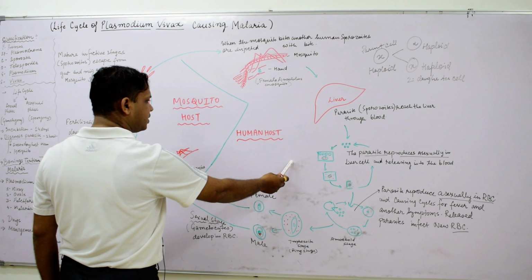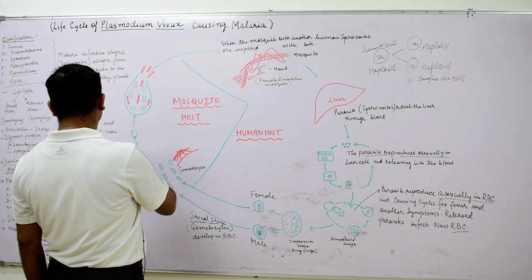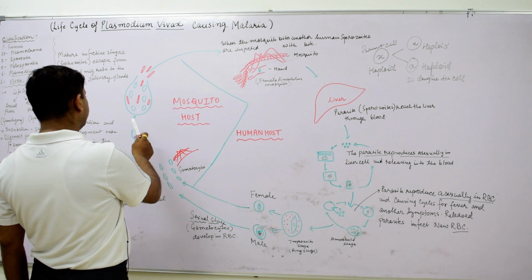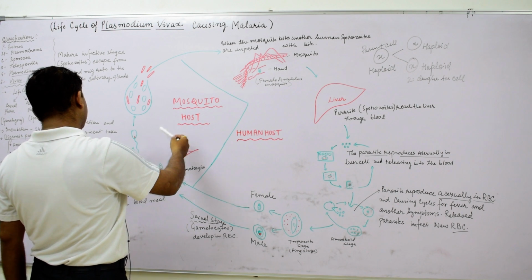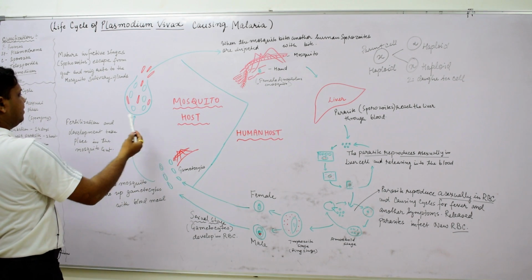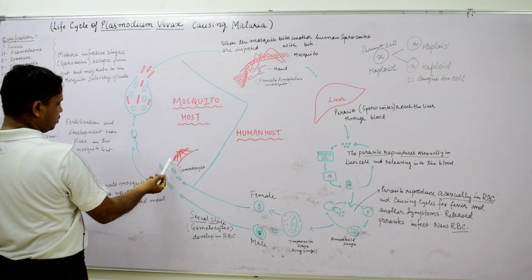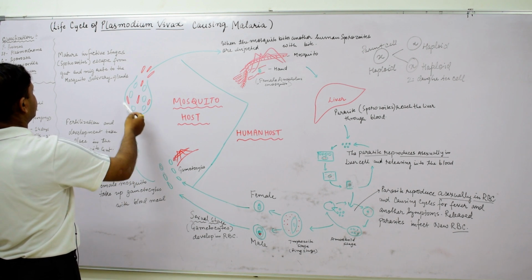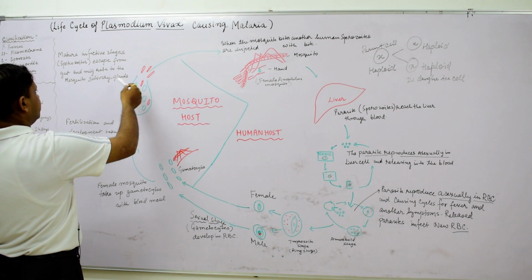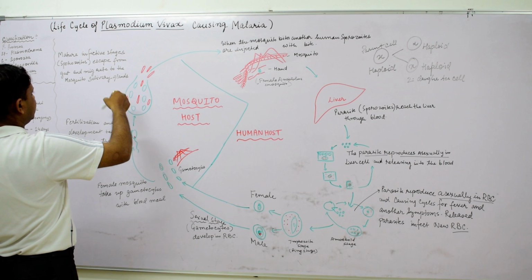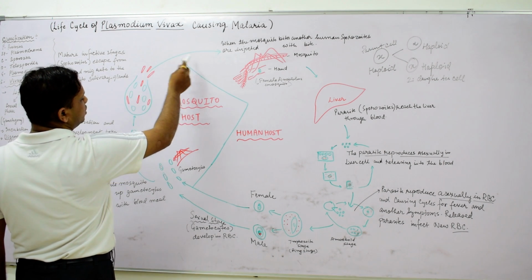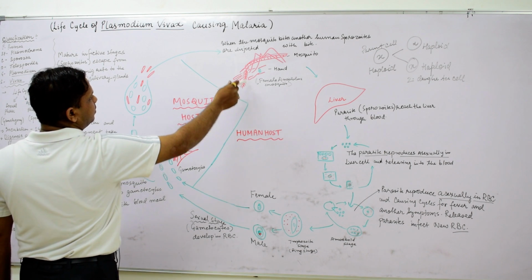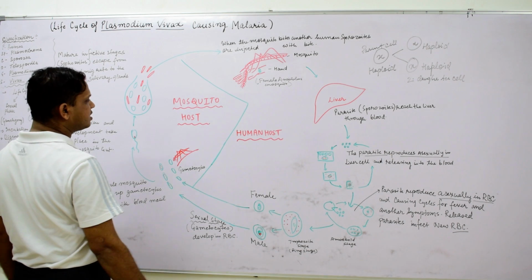Here the sexual phase takes place, fertilization is done, and diploid gamete formation is done. As the mosquito drinks the blood meal, fertilization takes place inside its body, and then the sporozoites form in the salivary gland of the mosquito, where they will again come out when it bites, for the other phase of the cycle.